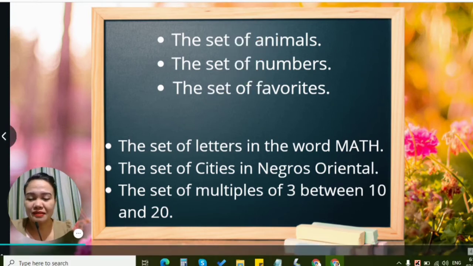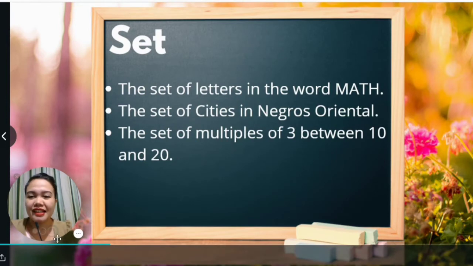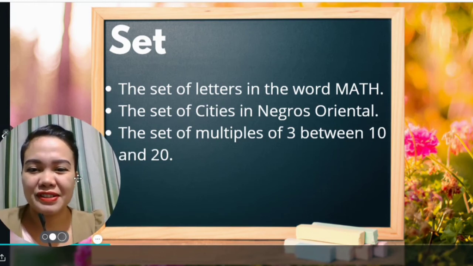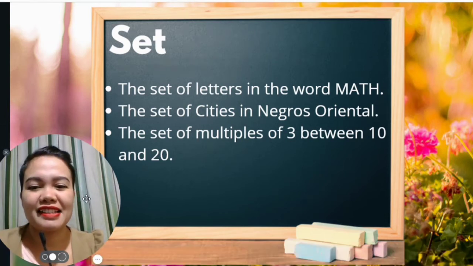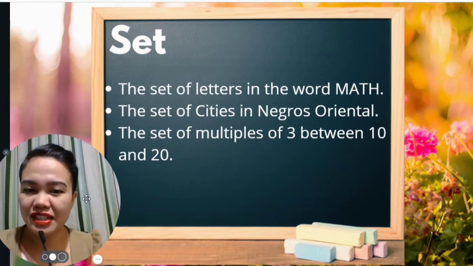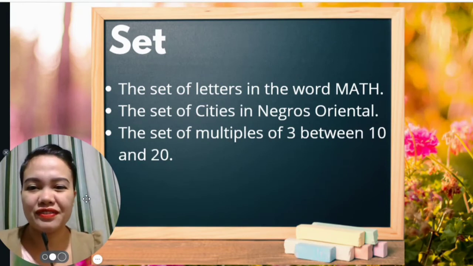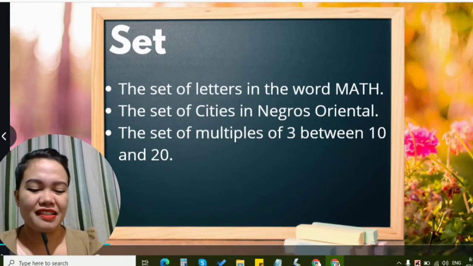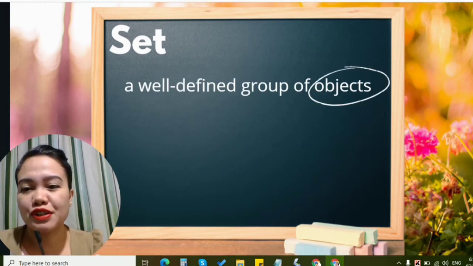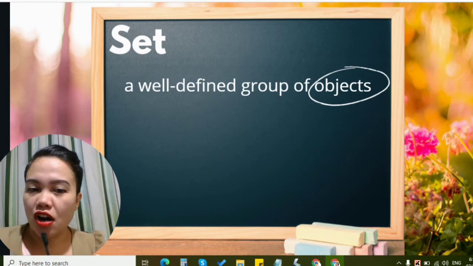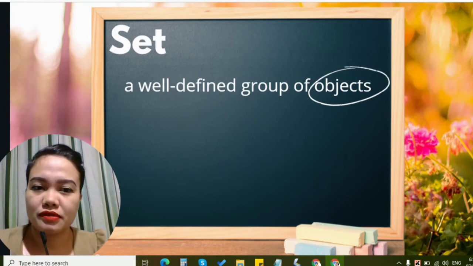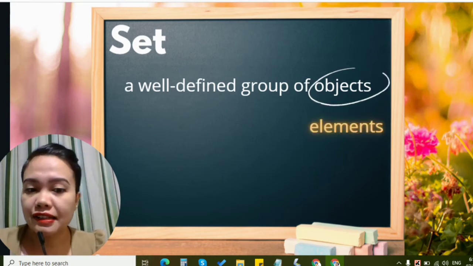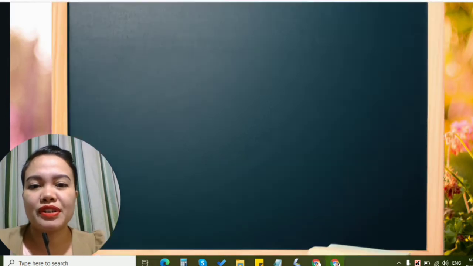Alright. So with that being said, we can say that these 3 sentences, the set of letters in the word math, the set of cities in Negros Oriental, and the set of multiples of 3 between 10 and 20, are all well-defined sets. Okay, so moving on, the definition of set: it is a well-defined group of objects. Now I want you to focus on the word objects. Well, objects would refer to the elements of your set.